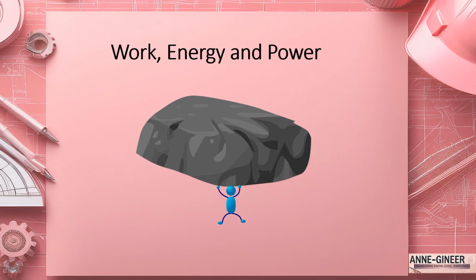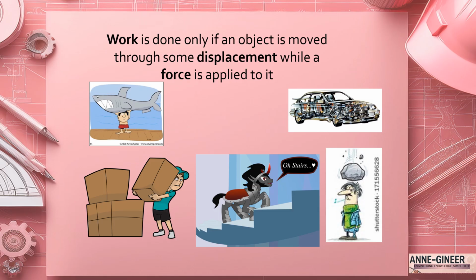Our next topic is about work, energy, and power. By definition, work is done only if an object is moved through some displacement while a force is applied to it. For example, if you have exerted a force on a wall and the wall did not move, it means there's no displacement, so no work is done on the wall.